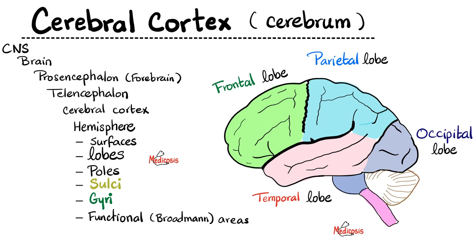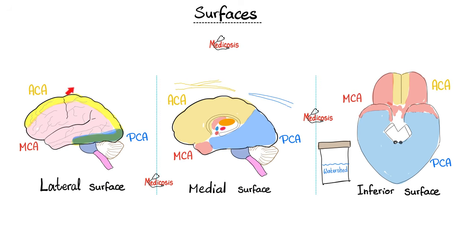So the sulcus looks like this, that's a depression, and then a gyrus looks like that, that's an elevation, and then sulcus, and then another gyrus, and then sulcus, and then another gyrus. This is the lateral surface of the cortex, this is the medial surface, and this is the inferior surface seen from below. To learn more about the arteries that supply the brain, please refer to my neuroanatomy playlist.